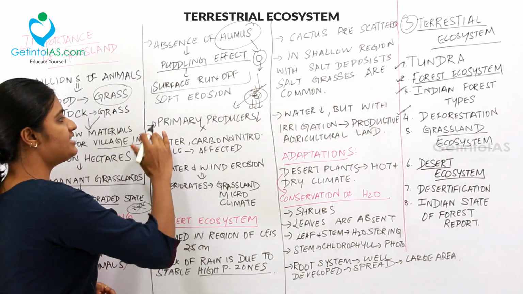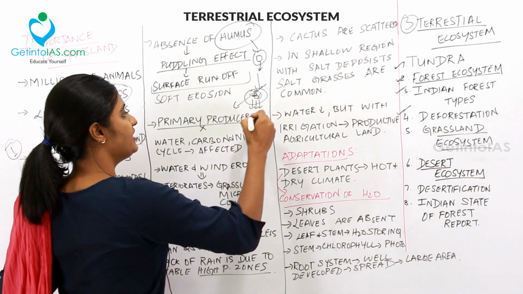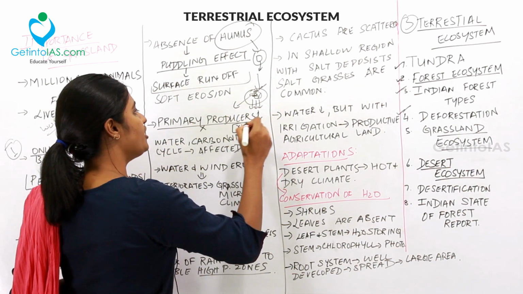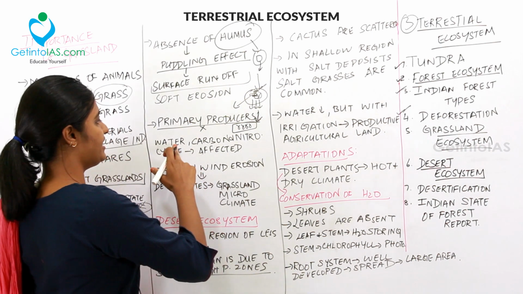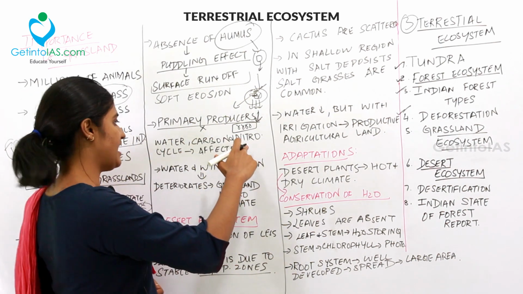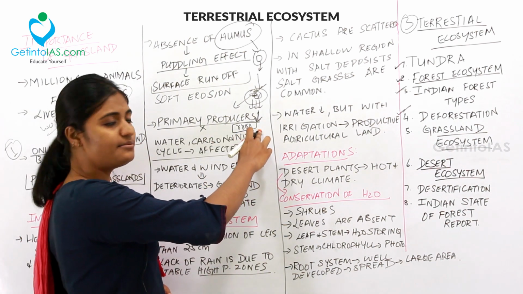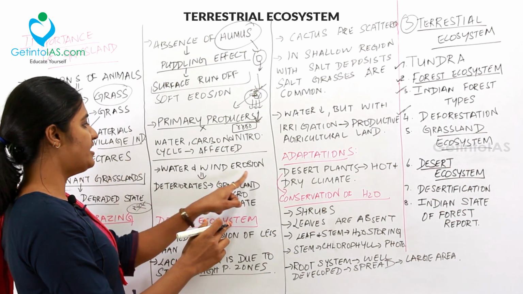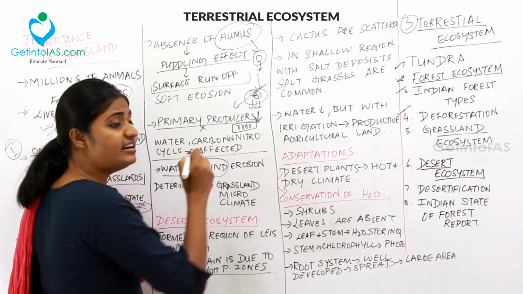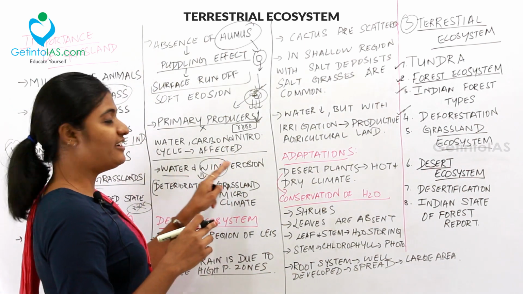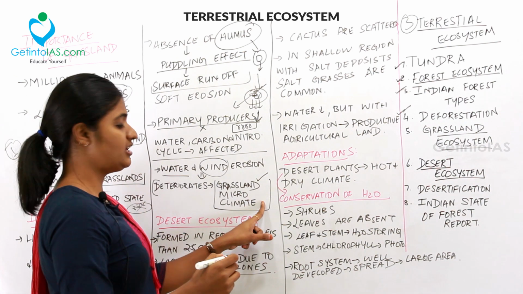And then the next point is the primary producers, I mean the grasses. When it is overgrazed, the productivity will go down, and then the biogeochemical cycles will get affected. I mean the water, the carbon, the nitrogen cycle will get affected if the primary producers are not present in that place. And then the water and wind erosion. Already we saw there was surface runoff. So the water and there will be wind in that place, right? So the water and wind erosion will deteriorate the grassland microclimate. So this is very, very important.